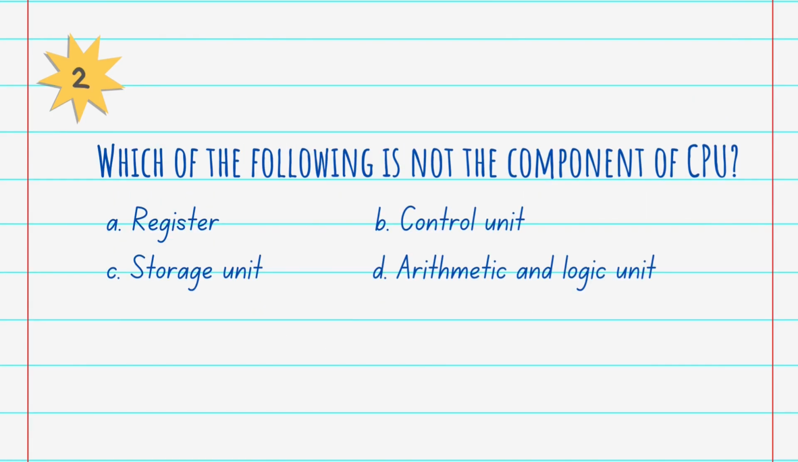Question number 2. Which of the following is not a component of CPU? A. Register, B. Control unit, C. Storage unit, D. Arithmetic and logic unit. Answer is C. Storage unit. A storage unit is not part of the central processing unit. It is a part of the computer system which is employed to store the information and instructions to be processed. It is not a component of the CPU.